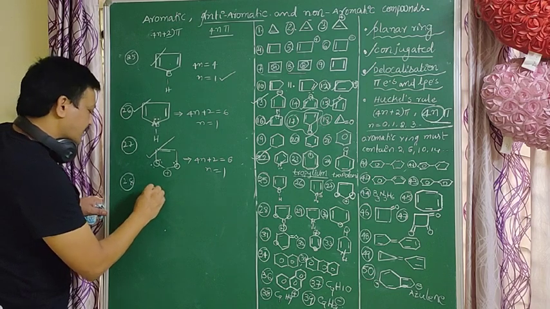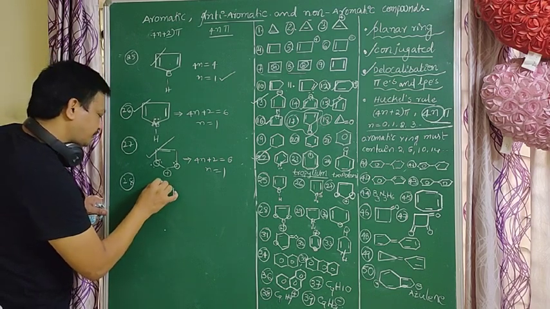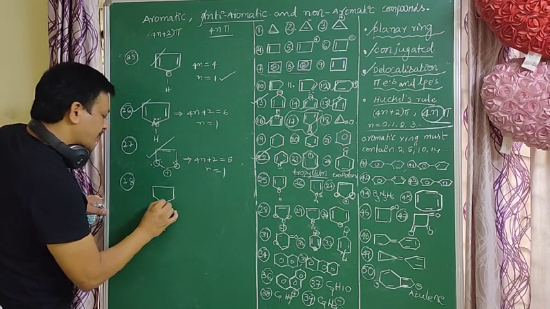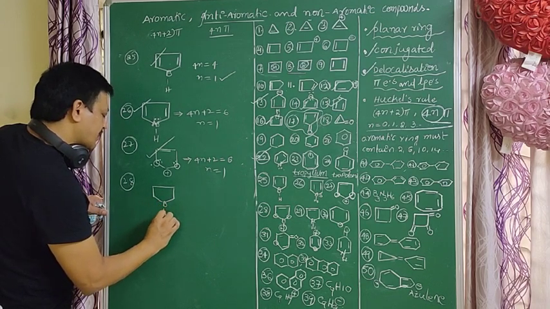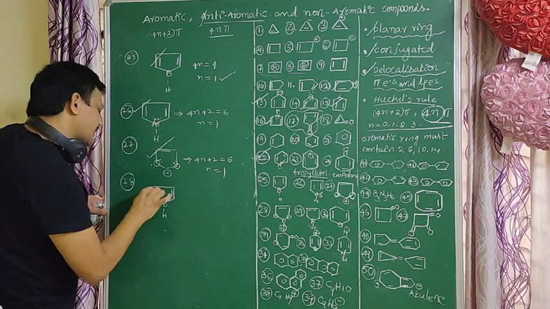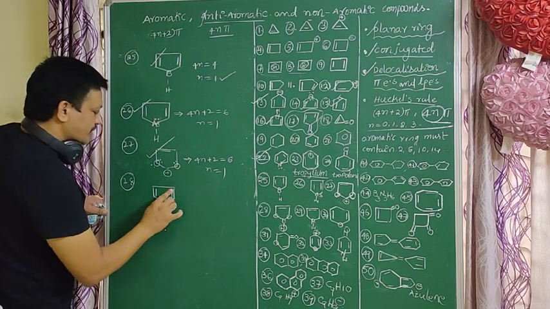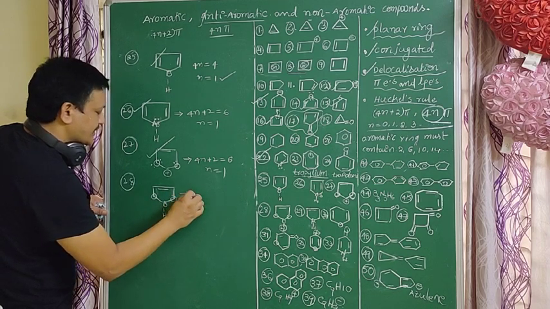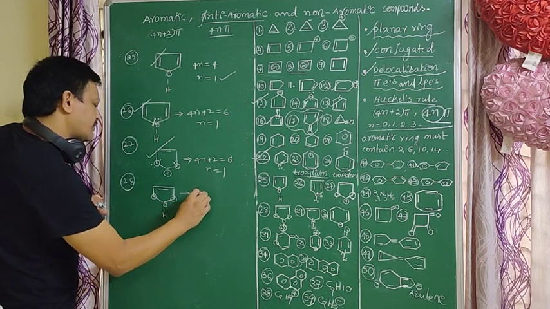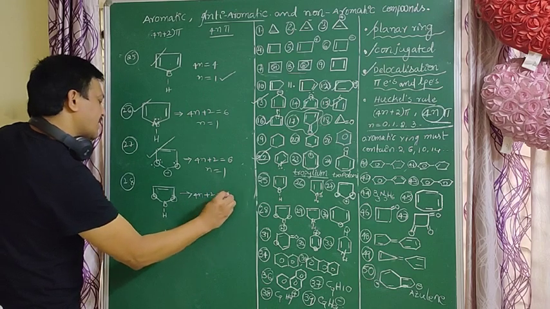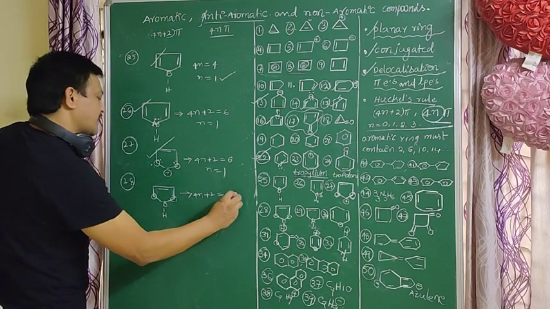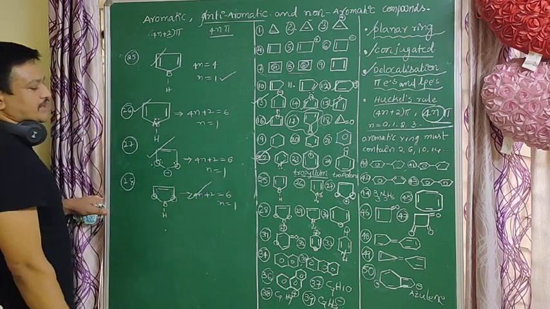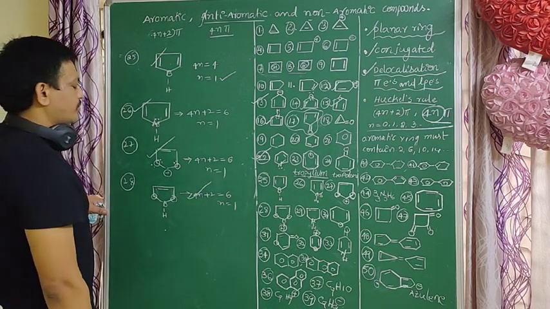For example, another one. In place of plus, here boron is there. Boron is nothing but an electron deficient compound, so we have to consider it like plus. So here O, here a double bond is there, here plus is there. This also follows the 4n plus 2 pi electrons rule. It has a conjugated system, with n equal to 1. It is also an aromatic compound.